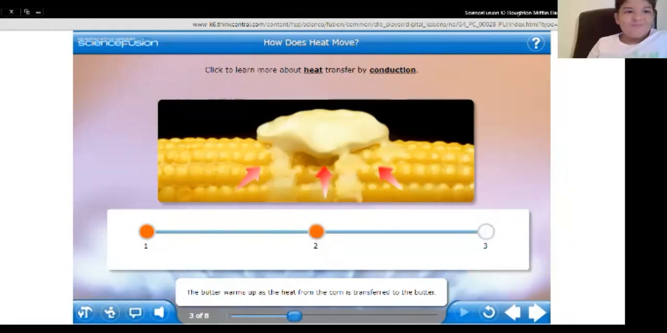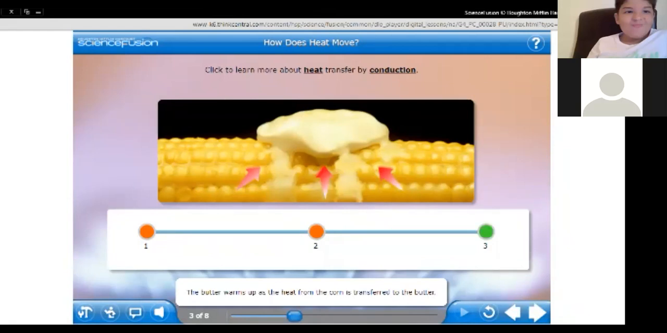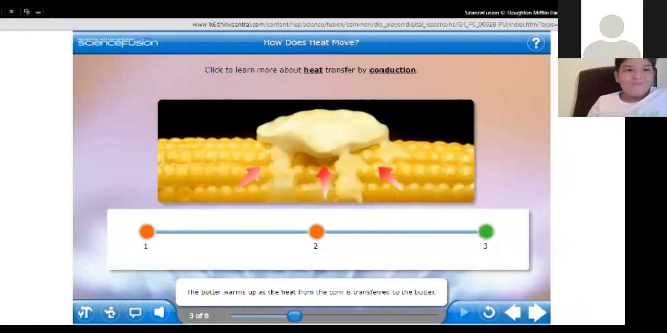Danny, what happened to this piece of butter here? What happened to this piece of butter? Why? Because there's not enough cold energy. Cold energy? We just said what is the meaning of conduction.